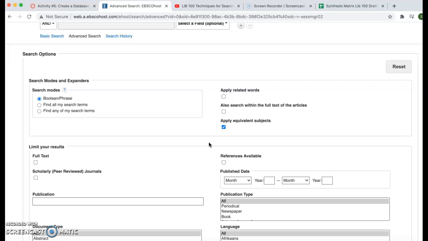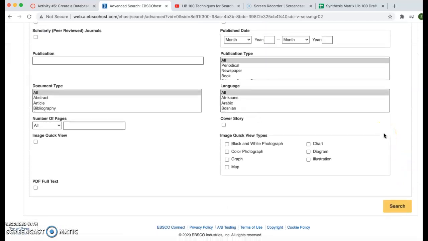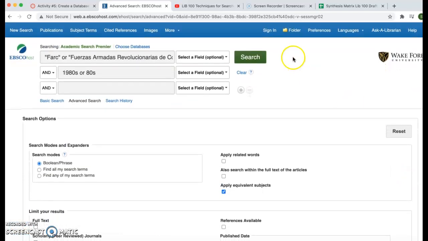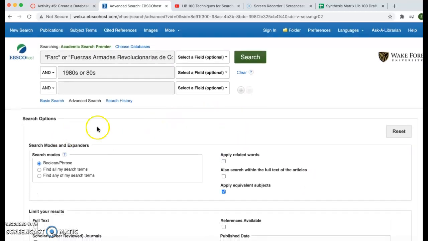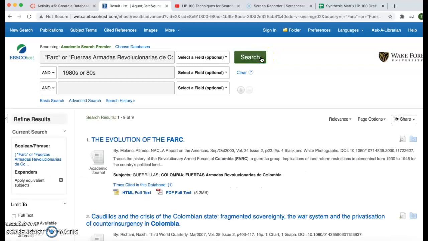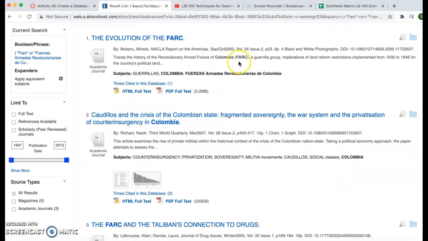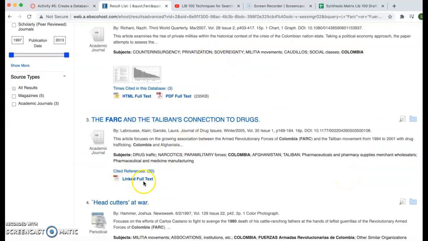If I wanted to limit the publication date, I could go down here and do that. All the stuff down here, I can also do a lot of other changes if I would want to do that. But for now, I'm just going to start off by doing this search. Nine results came up.